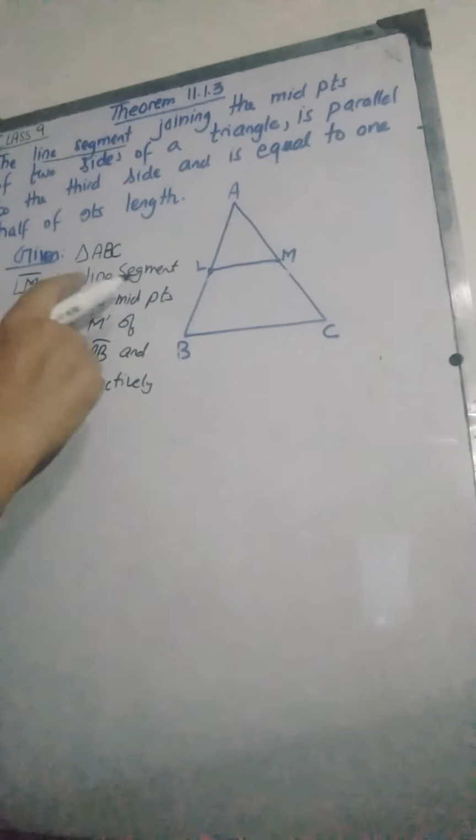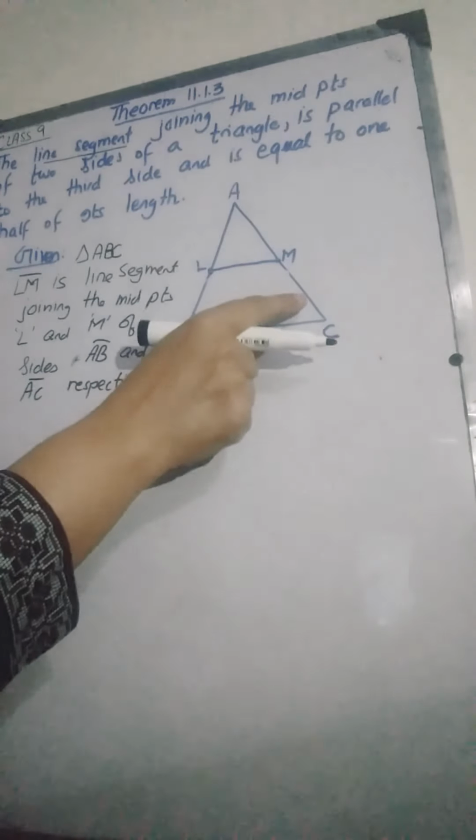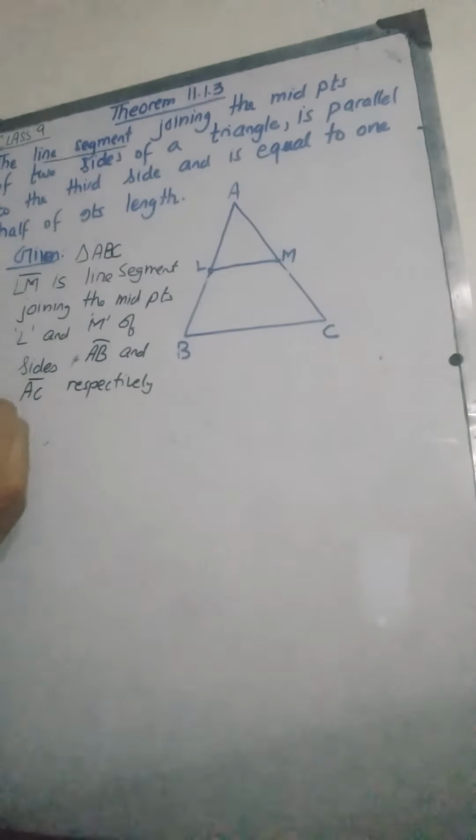So we are given a triangle ABC, and LM is the side which is joining these two sides of this triangle. L is the midpoint of AB and M is the midpoint of AC. This is what they have given to us.